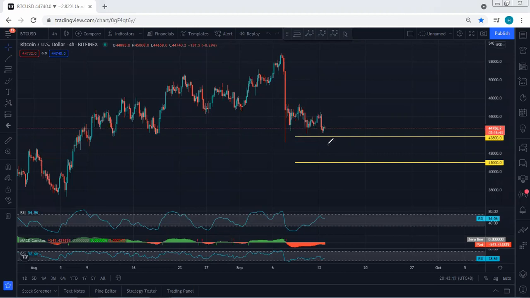But whether we should look for buy or sell, the only question is whether the price can break 43,800 or not. If the price cannot break 43,800, based on the 1 hour chart, we can look for buy as a short term. But the best thing is if we see the breakout, the price drops to this zone, because at that time we can confirm we are done with this correction. Any reversal from there, we can look for long term. But if the price cannot break this support, any buy from here we consider as a short term buy. This means we can expect this one to turn more complex and even may turn to a channel.